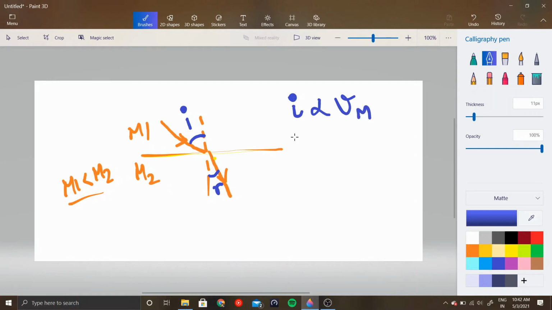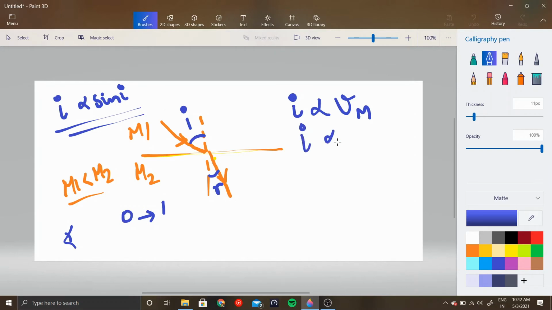Also, we know that the angle is directly proportional to the sine of the angle. As the angle increases, its sine value also increases. Sine 0 is 0, sine 90 is 1. So as angles increase, their sine also increases.